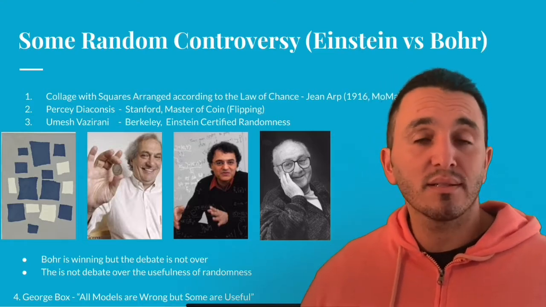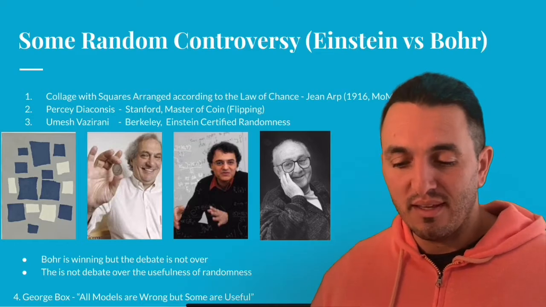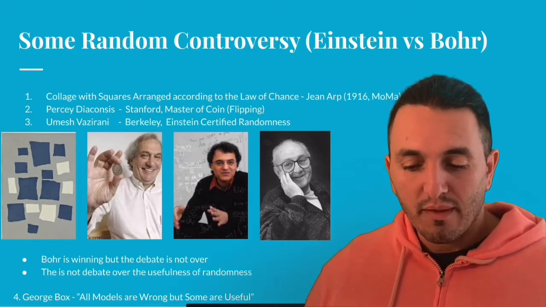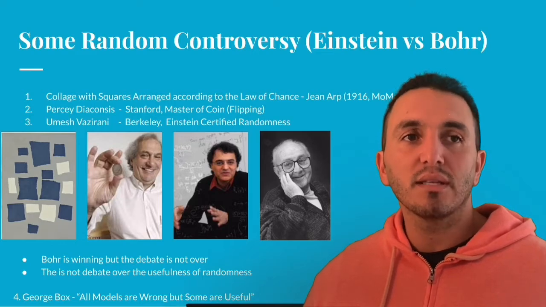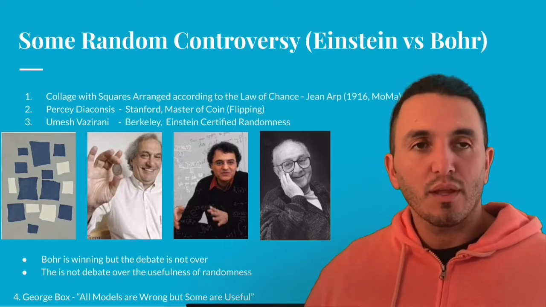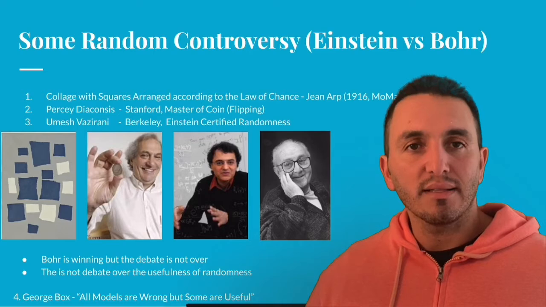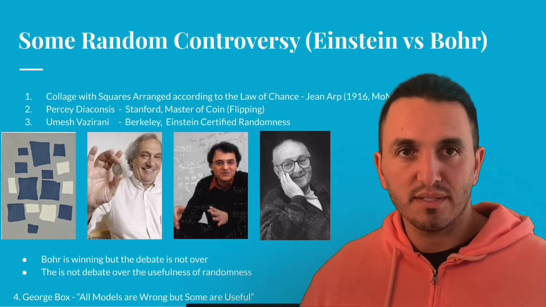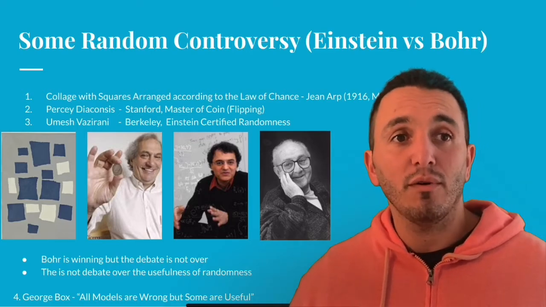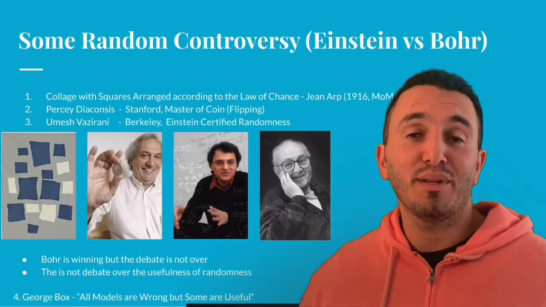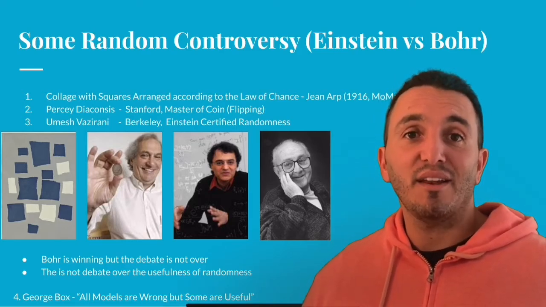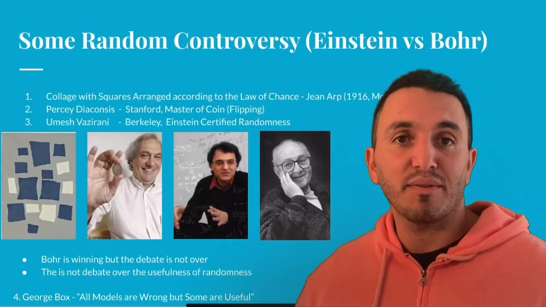However, the next picture that you see, Vazirani is a computer scientist who recently was able to describe something called Einstein's certified randomness. So this is an idea that at the quantum level, randomness is real, and even Einstein would certify it, which is a big deal because Einstein and Bohr had famous debates about this, right?